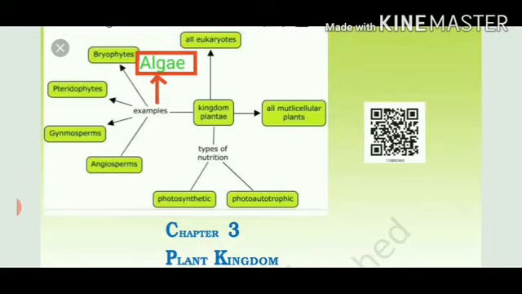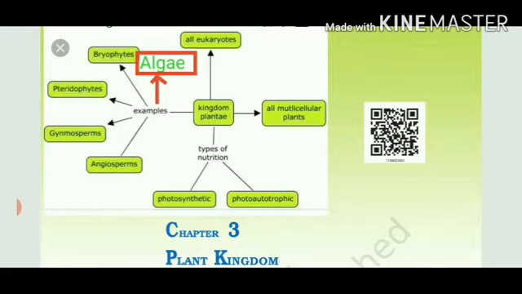Number second, bryophytes or Bryophyta. These are the amphibians of the plant kingdom, which can either grow on land or inside the water. Number third is pteridophytes. Number 4, gymnosperms. And number 5, angiosperms, which we call flowering plants.